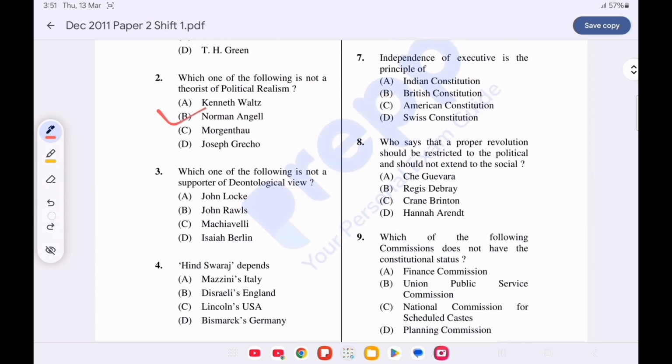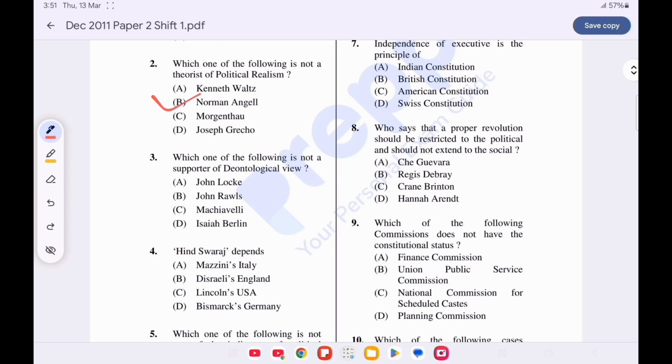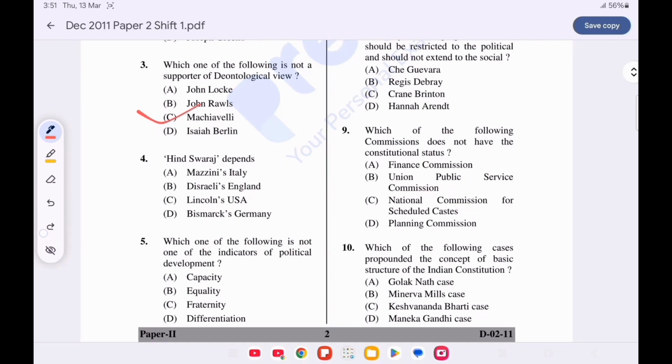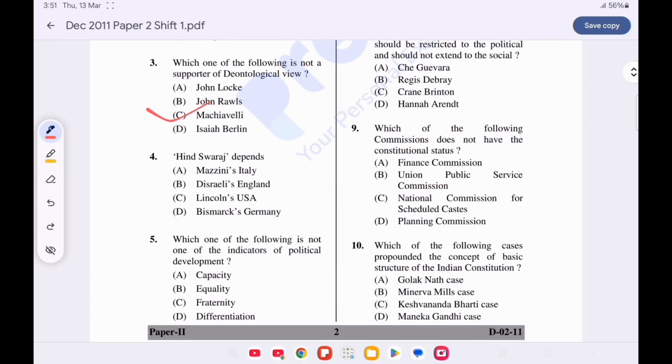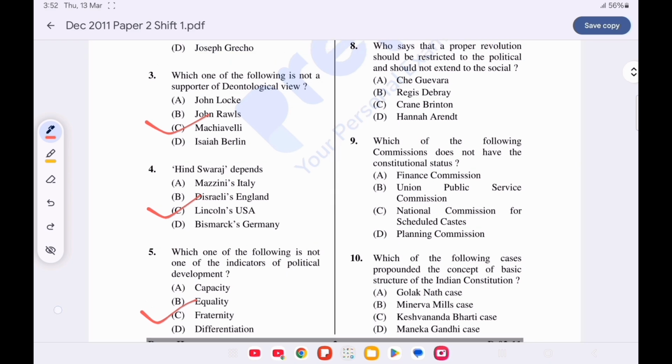Question number 3. Which one of the following is not a supporter of deontological view? Option C is correct, Machiavelli. Now question number 4. Hind Swaraj depends upon. Option C is correct, Lincoln's USA. Question number 5. Which one of the following is not one of the indicator of political development? Option C is correct, fraternity.